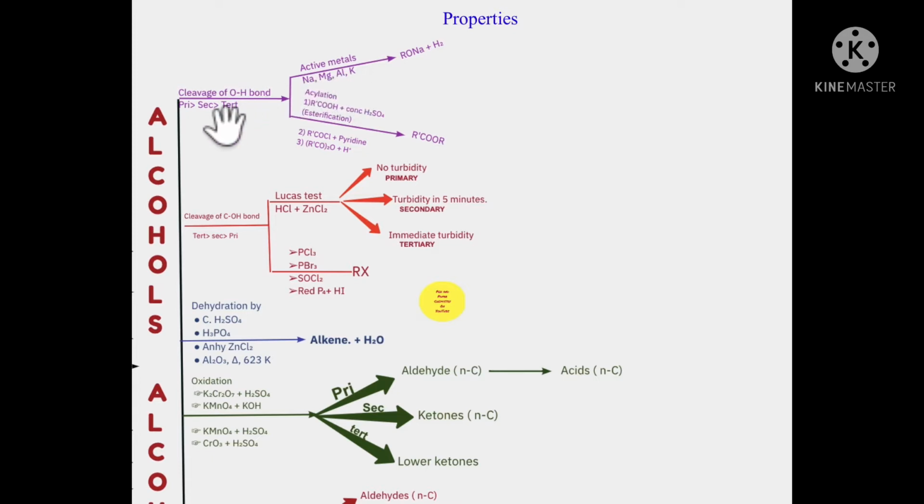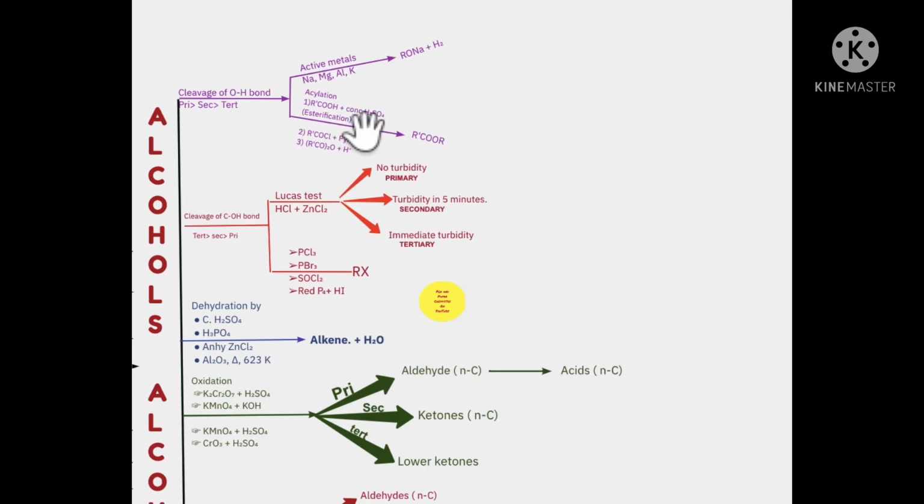They don't react with carbonates, they don't react with bicarbonates, they don't turn blue litmus to red. So their acidic nature is just limited to liberating hydrogen with the help of active metals like sodium, magnesium, aluminium, potassium, and so on.